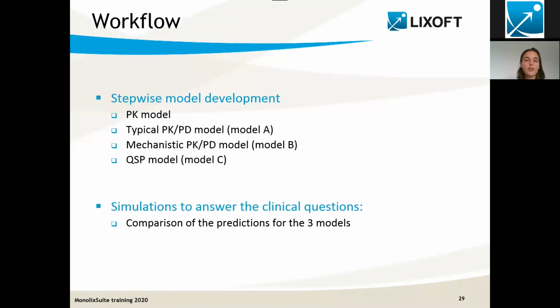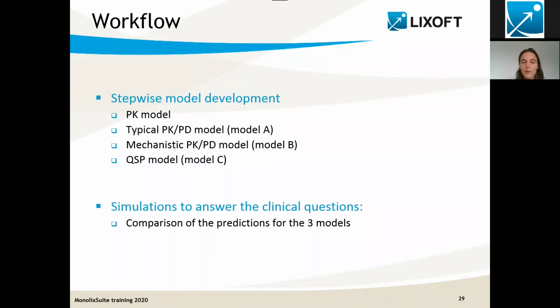So the workflow that we're going to follow is to develop the model step by step. And as previously, I'm going to try to split it in smaller parts to make it easier to handle, faster to run, and easier to understand. So I will first work on the PK model. Then I will add a PD part, and we will get our typical PK-PD model. Then we will complexify it a bit more to get a mechanistic PK-PD model. And finally, move on to the full QSP model.